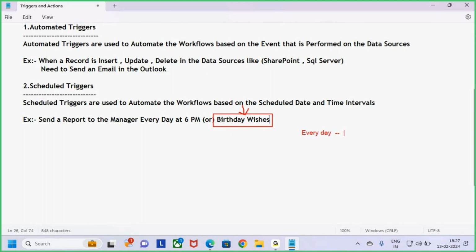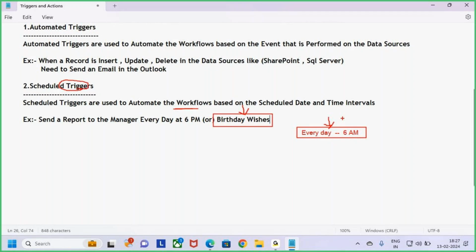So what is the automation here? Every day at 6 a.m. What's the trigger now? 6 a.m. Every day at 6 a.m. I want to run the flow. So what's my trigger here? 6 a.m. is the trigger.